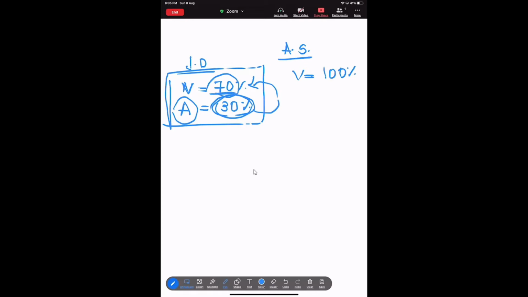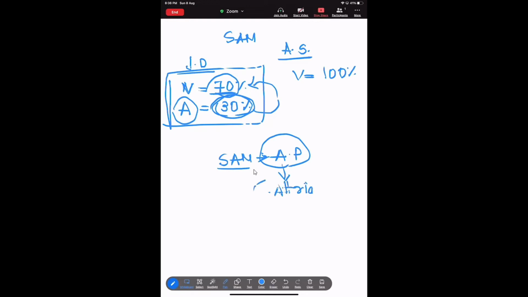And now I am saying that because of the SAN, that is the sinoatrial node, there will be generation of the action potential. And because of that action potential, contraction occurs in the atria.